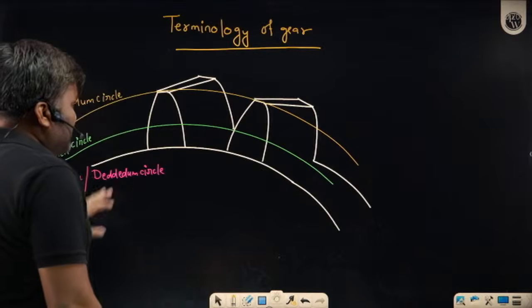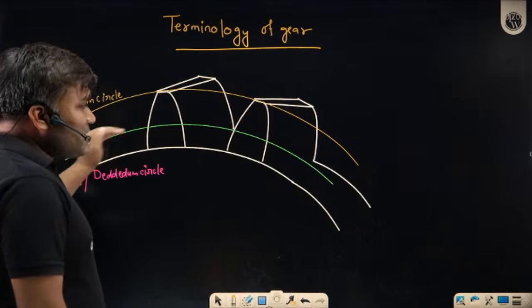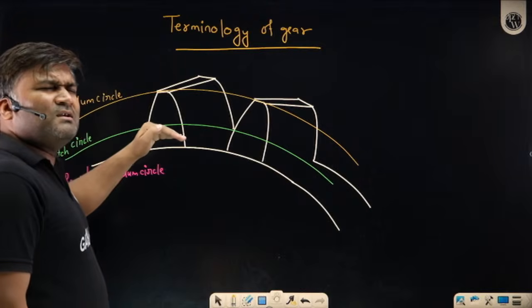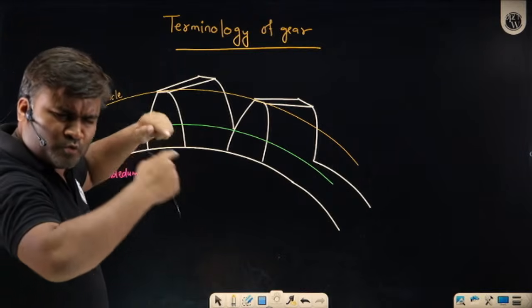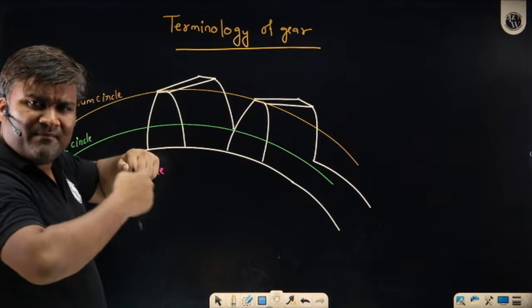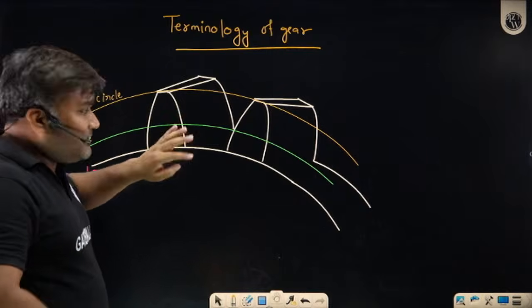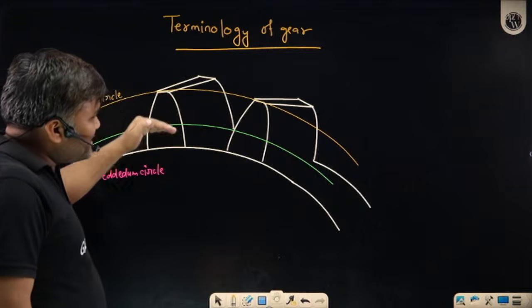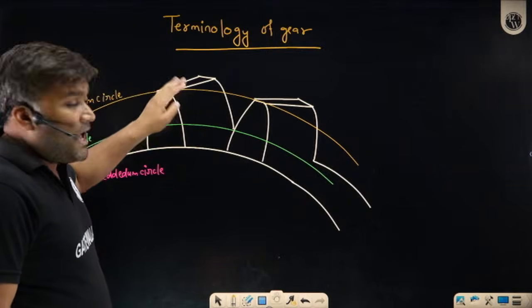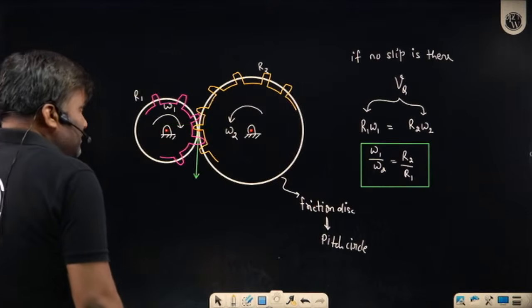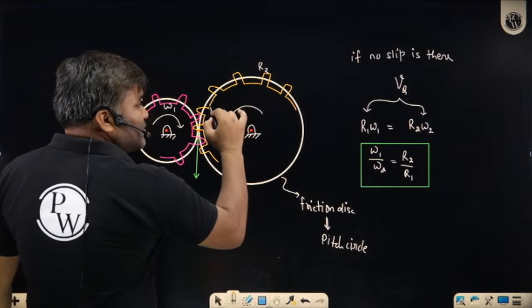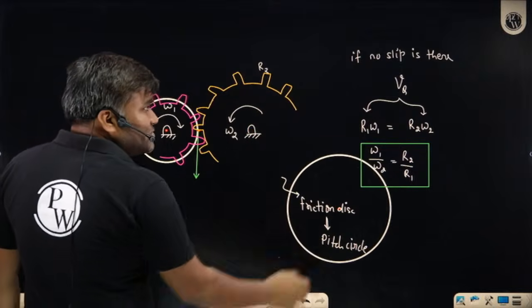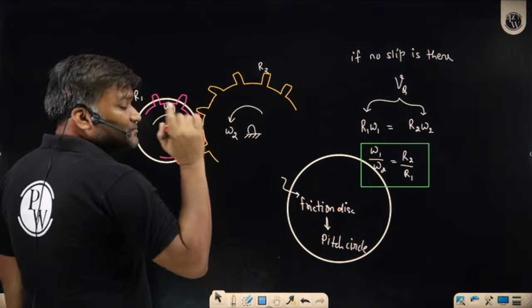Again, coming to this part, sir, what is this pitch circle? I hope now everybody has got it. The pitch circle is where two gears were having pure rolling motion, and then we have made some teeth. Teeth start below the pitch circle, extending beyond the pitch circle. And once I have made this gear, only the gear will be visible to you. This yellow colored thing will be visible to you. This white colored thing is gone. You will be having this gear.